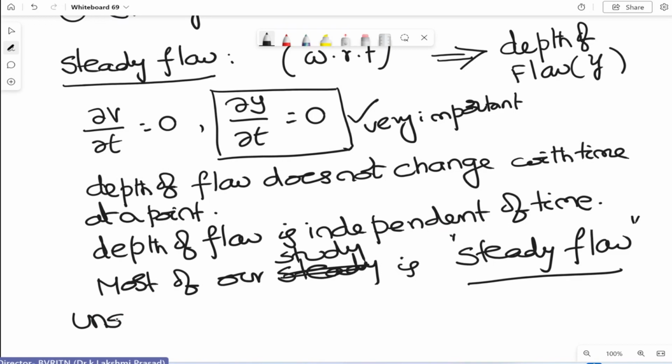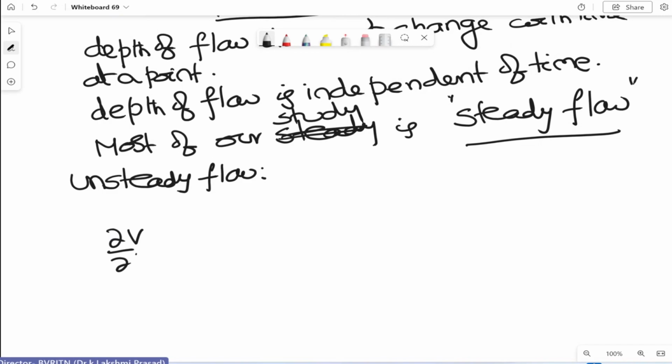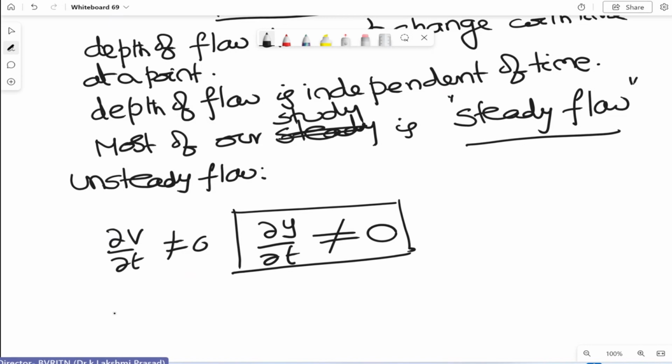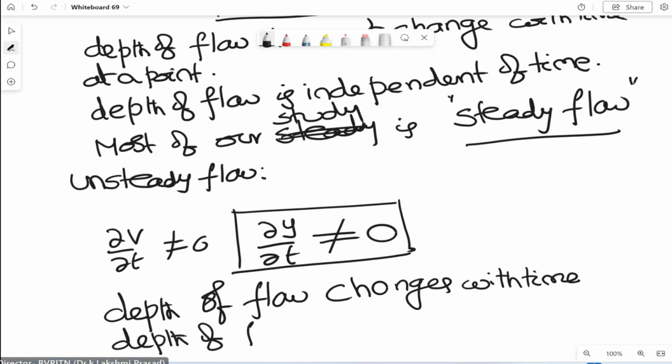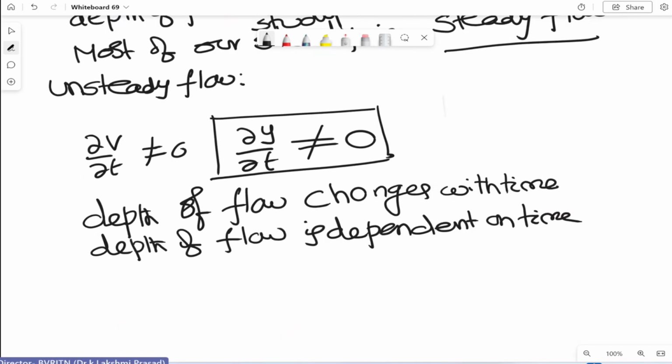Then what is unsteady flow? In the case of unsteady flow, the flow characteristics such as velocity or depth of flow change with time. The depth of flow is dependent on time. So this study we are not carrying out here.